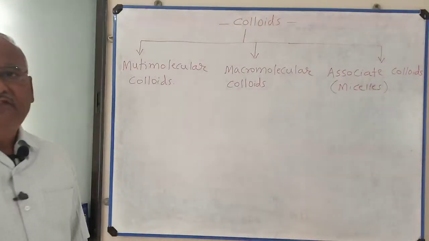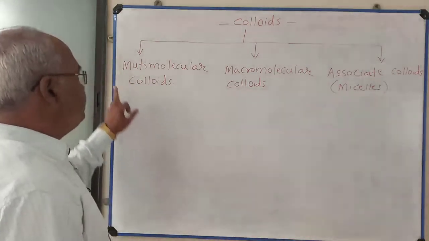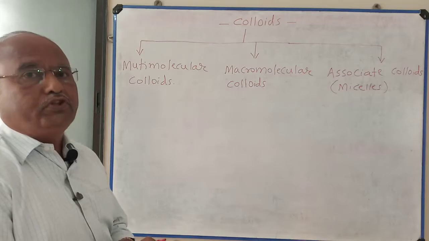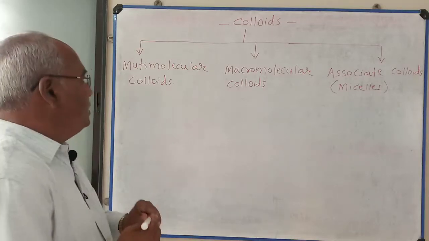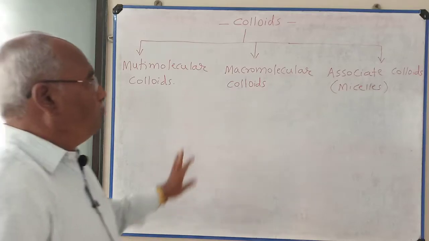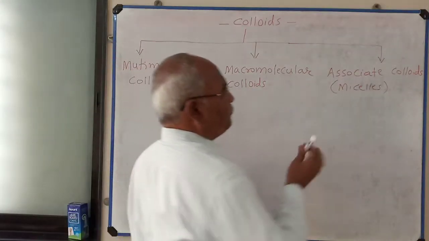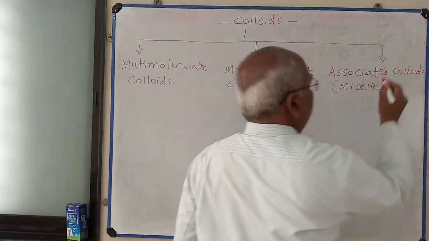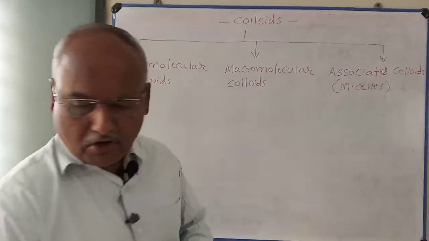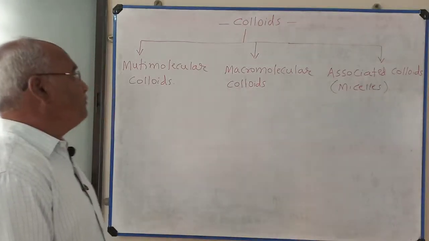So on the basis of molecular size, colloids are classified into three types: multimolecular colloids, macromolecular colloids, and associated colloids or micelles. We shall discuss one by one.